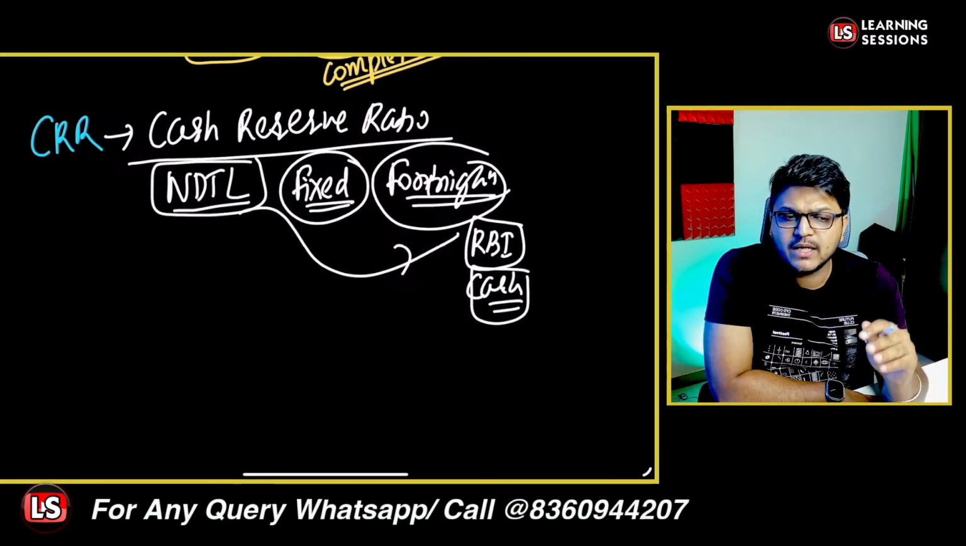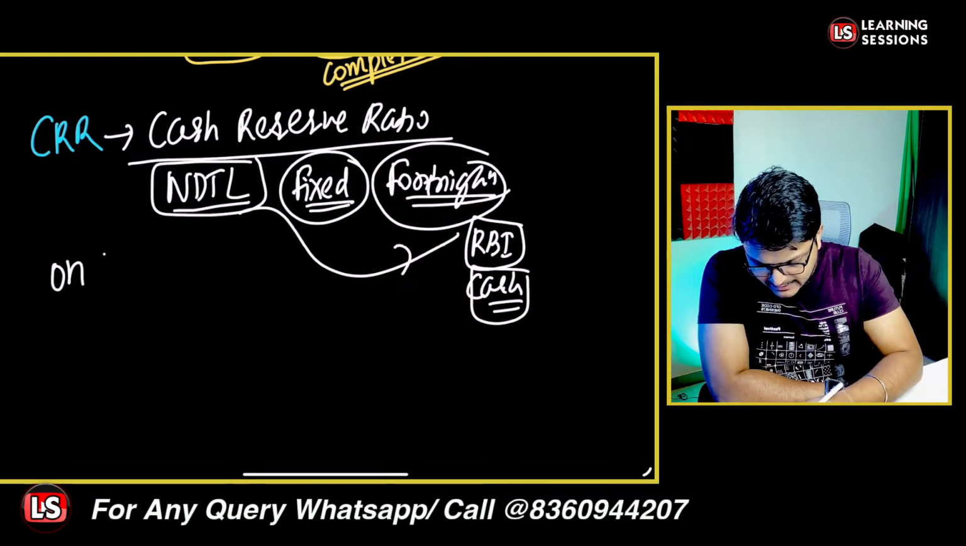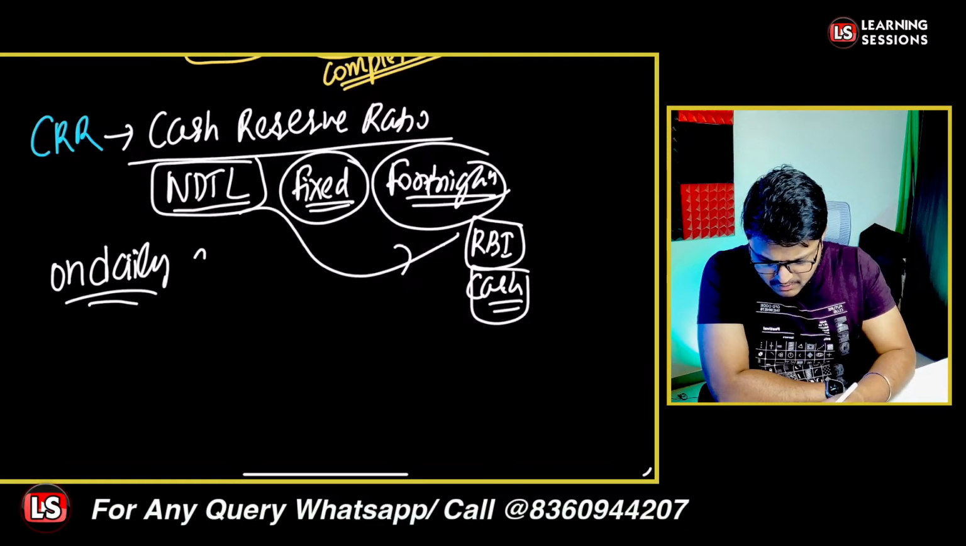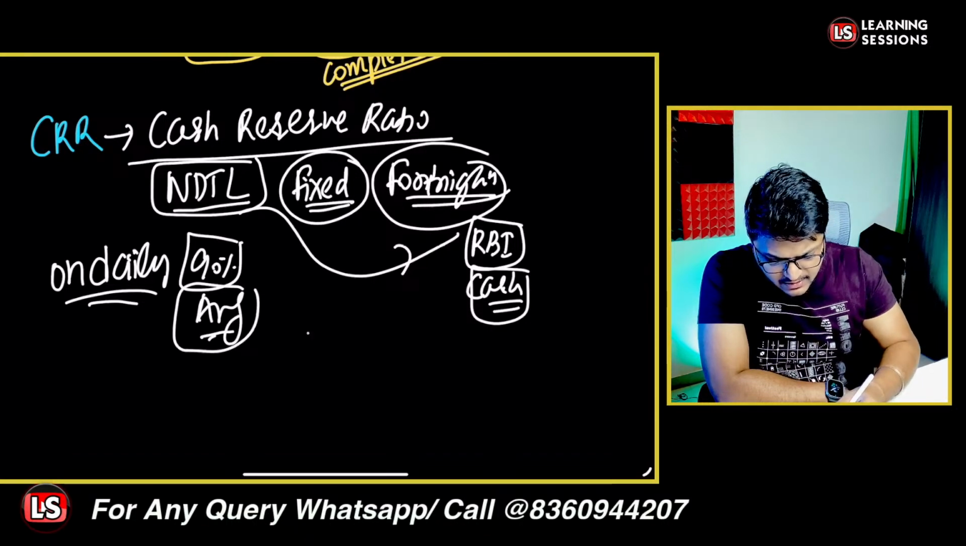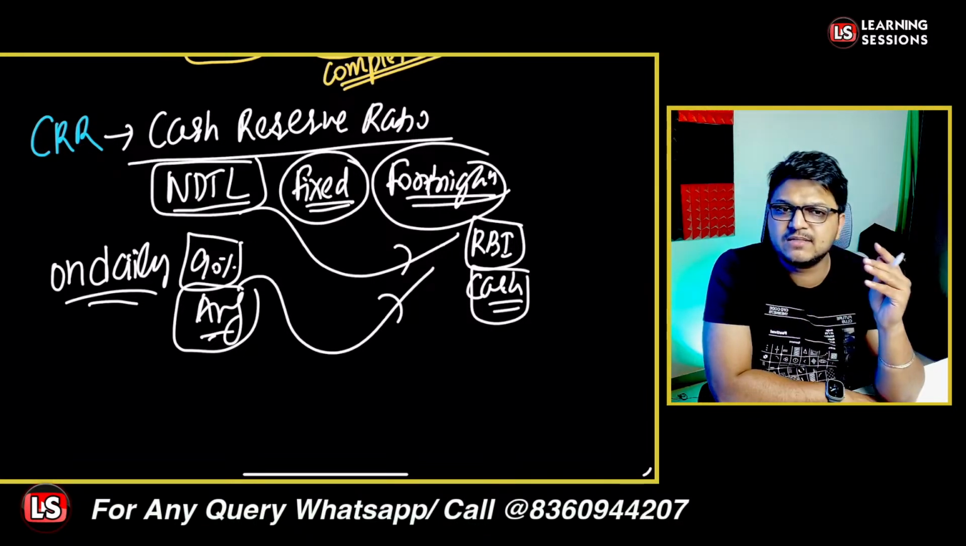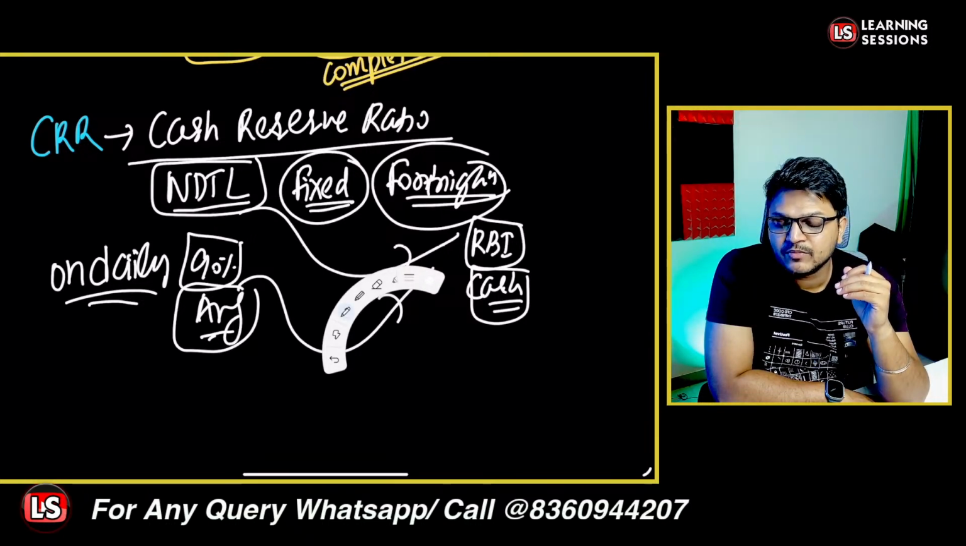As I've told you, this is defined under section 42 subsection 1 of the Reserve Bank of India Act, and on a daily basis a minimum of 90% of the required amount is to be maintained, and on a fortnightly basis the complete percentage of the same is to be maintained with the Reserve Bank of India, right?